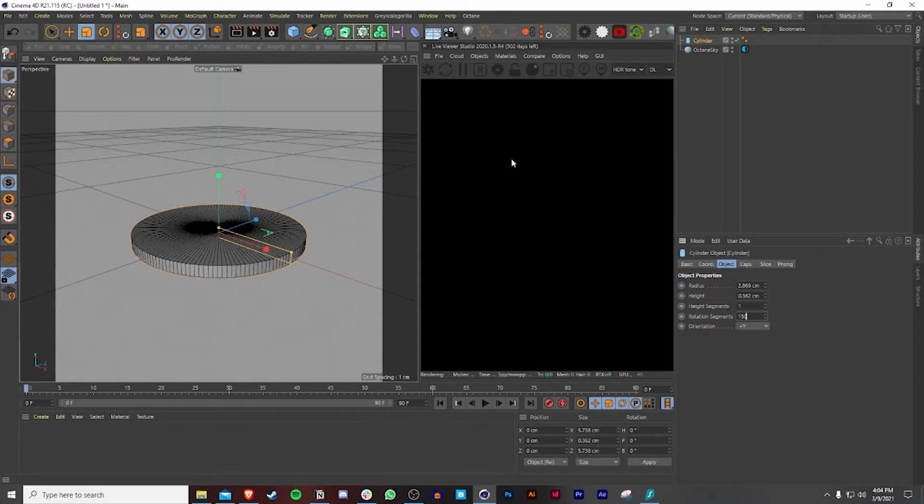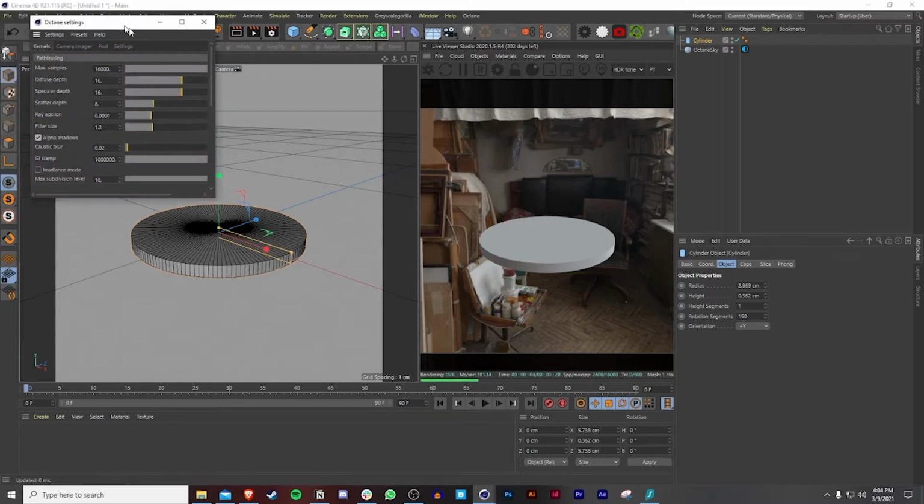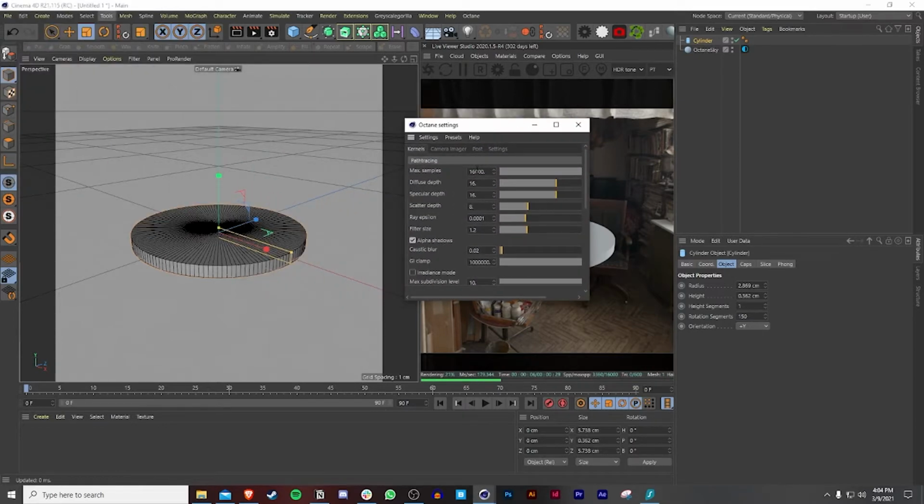I encourage you guys to play around with this, because that's what learning is all about. It's about experimenting and having fun at the same time. So I'm going to turn on my Octane and fire this up. And right away, we're getting some really nice shadows just from this. I'm going to change the direct lighting to path tracing, because I feel like you get more realistic lighting from that. And I'm just going to change a few things in my render settings.